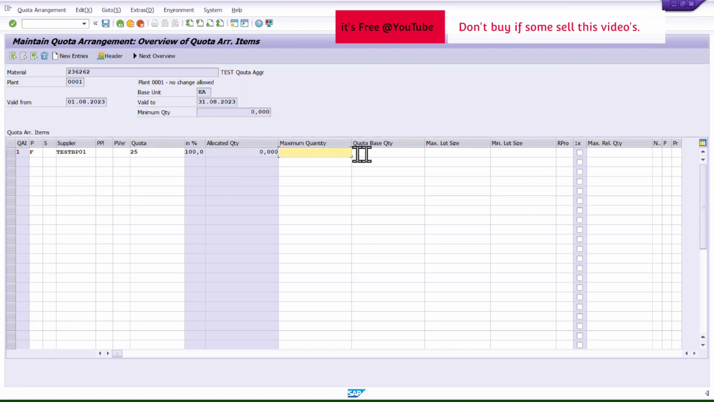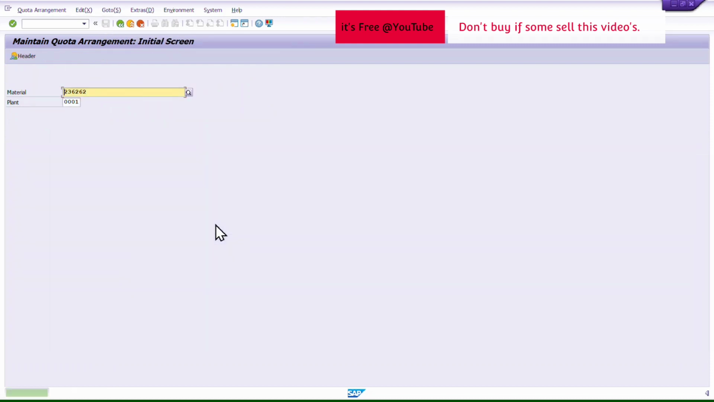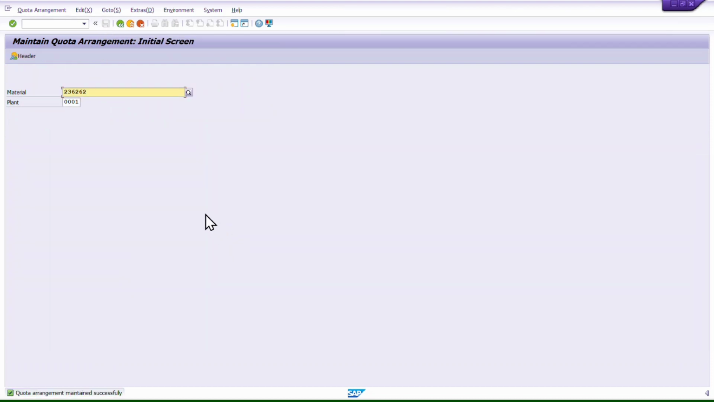Then maximum quantity, quota-based quantity and all this we will see later. First I will cover only the basic things, how this quota will work, and then I will cover the rest of the details. So how much are we planning? 40%. Then for the third vendor we are planning 35%. See here the percentage has been changed. So now 25% quota will go to vendor 1, vendor 2 will go with 40 and vendor 3 will go with 35, and save this quota agreement. We have saved this quota agreement successfully.